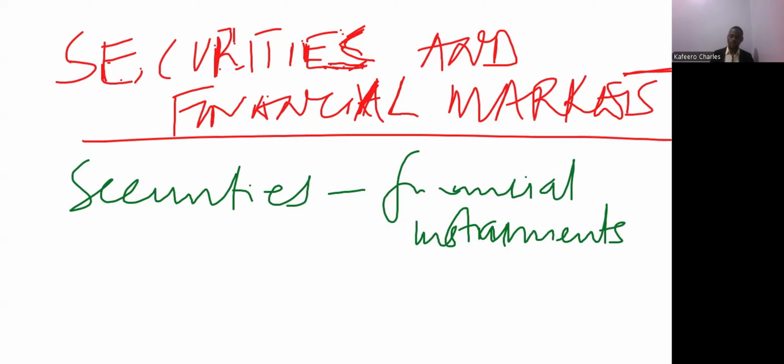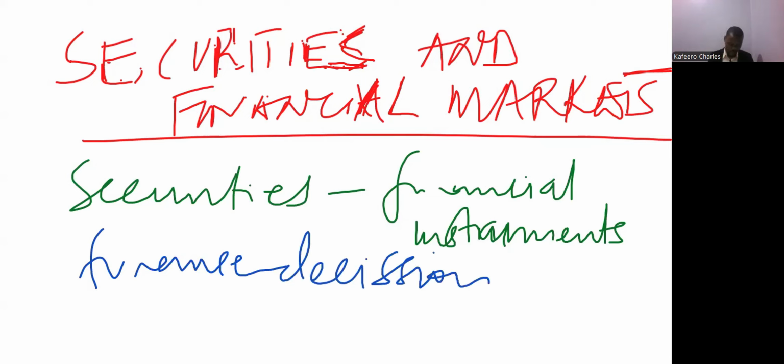Because it is going to be the same thing and we are going to be basically using the same knowledge, so we are going to pick out the things that I see are very important as far as this paper is concerned. But basically, you can also use the same knowledge that you got on level 2. It will be the one that will help you to understand most of these things. So after looking at that, we shall also look at the finance decision.